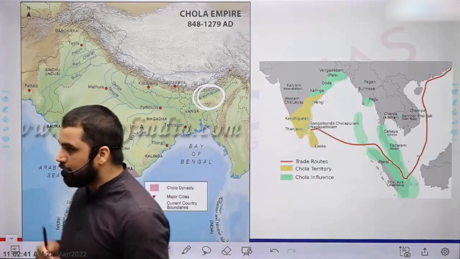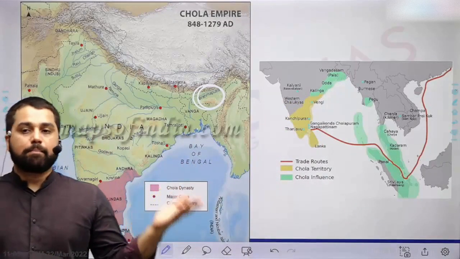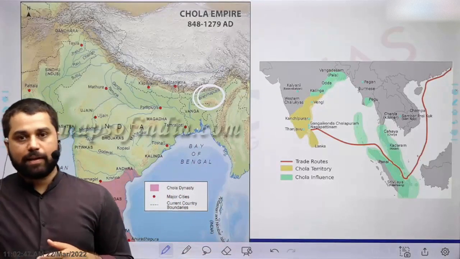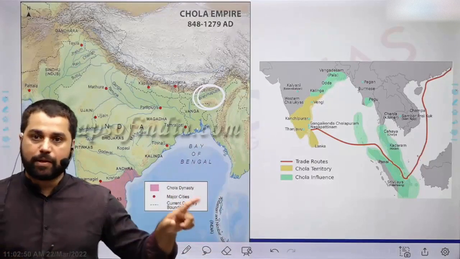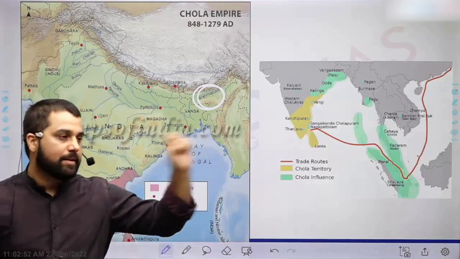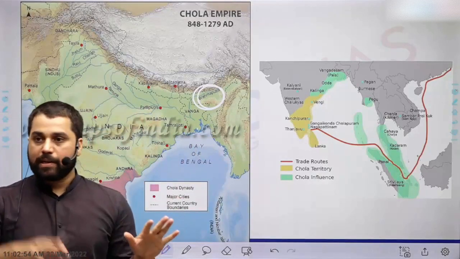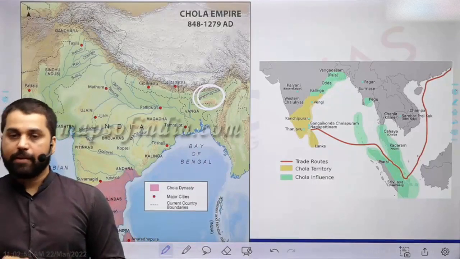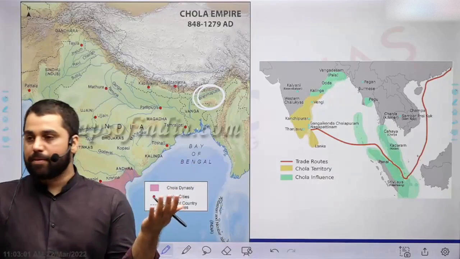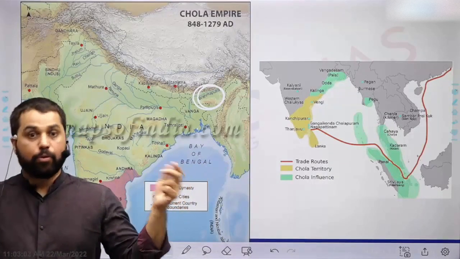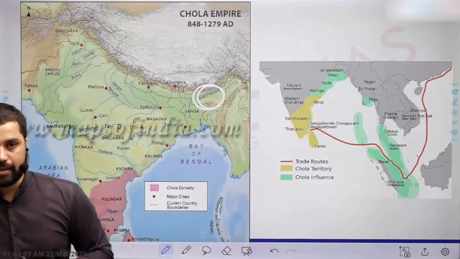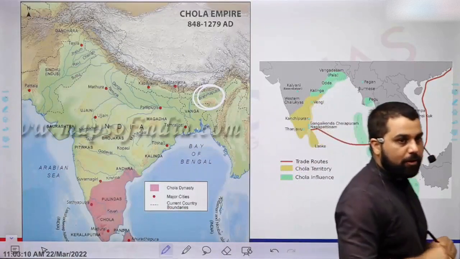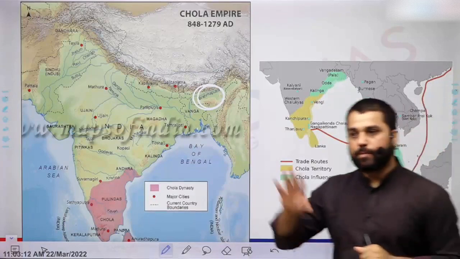For example, we will first discuss about what is happening. Pallavas and Chalukyas, they are fighting, right? Then Chalukyas, Pallavas are defeated, but Chalukyas are also defeated by one of their own feudatories who are Rashtrakutas. Now Rashtrakutas, Palas and Pratiharas are fighting over Kannauj, which is part of tripartite struggle. Finally, Pratiharas emerged as the most important ruler, who in fact played also a significant role in the medieval India, while in southern part of country, almost entire southern part of the country, that was ruled by imperial Cholas, some